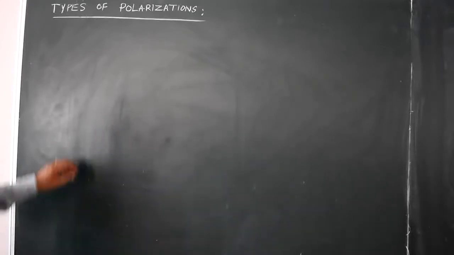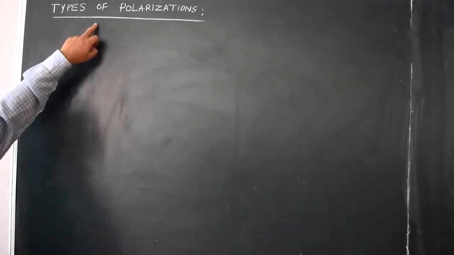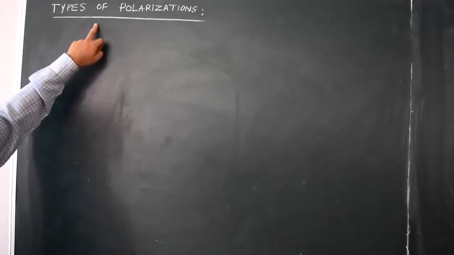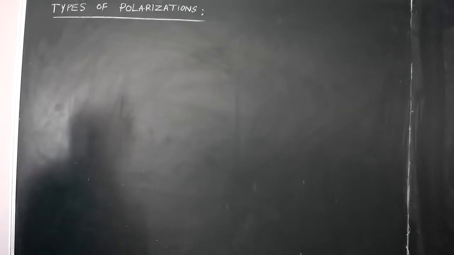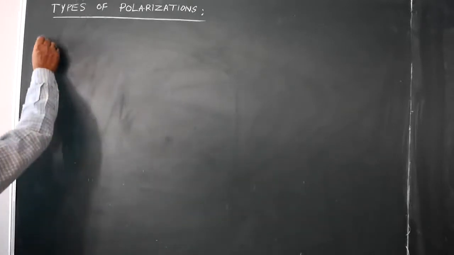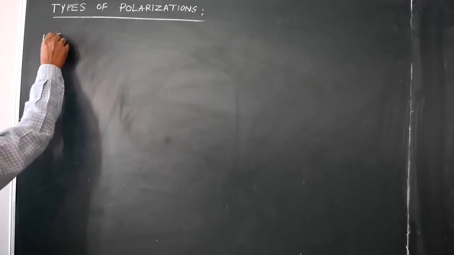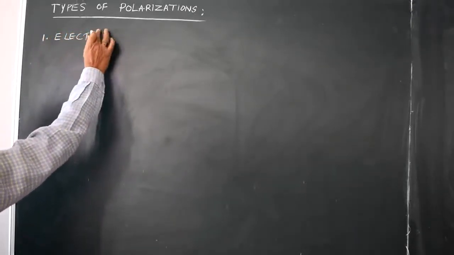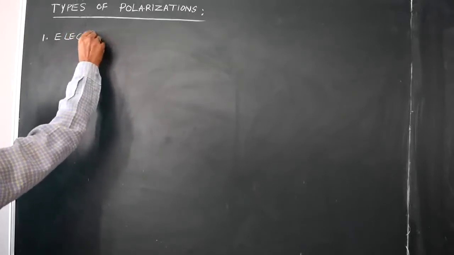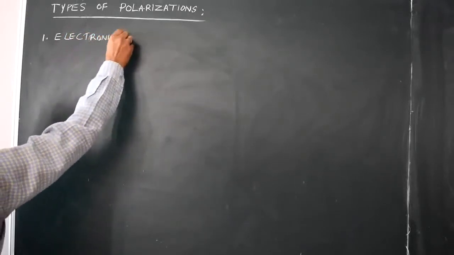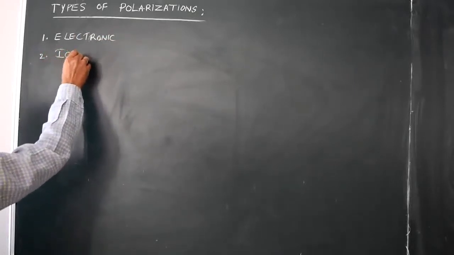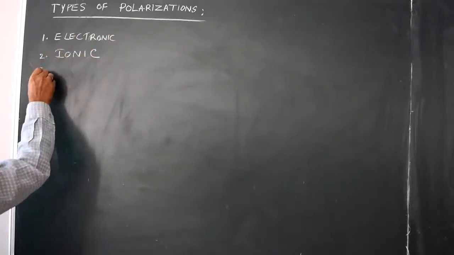Today we are learning about the types of polarizations that happen in dielectric materials. We have four types of polarizations: 1. Electronic polarization, 2. Ionic polarization, 3.